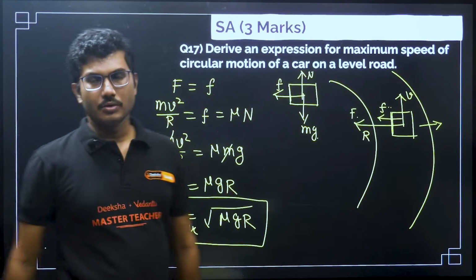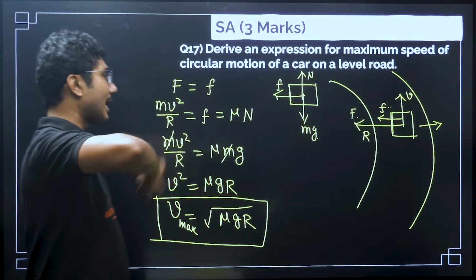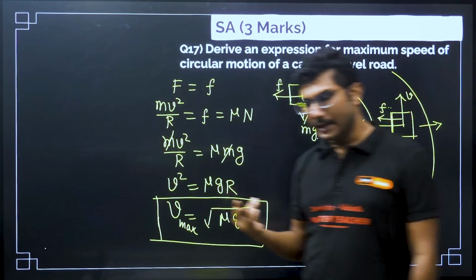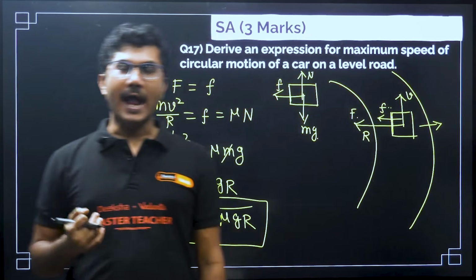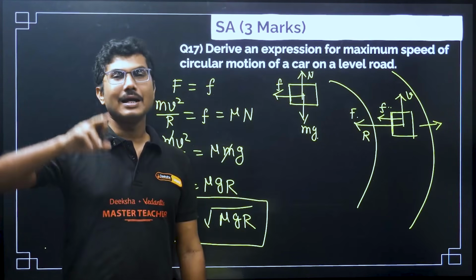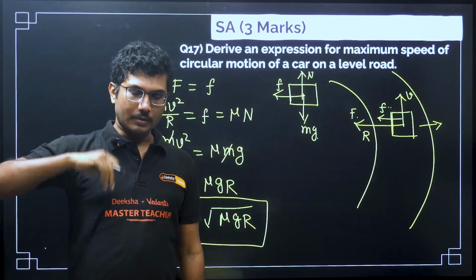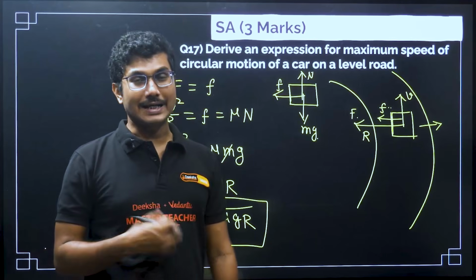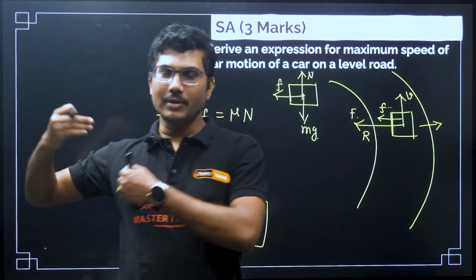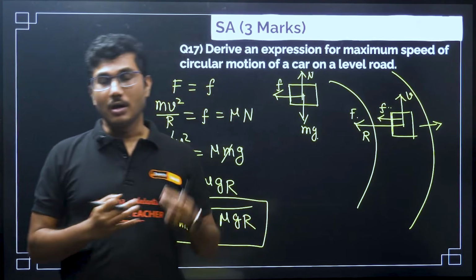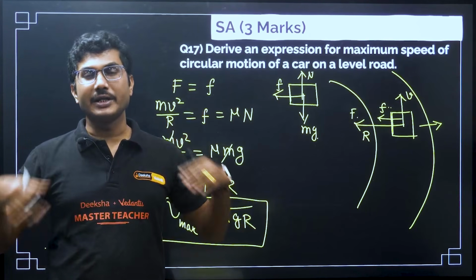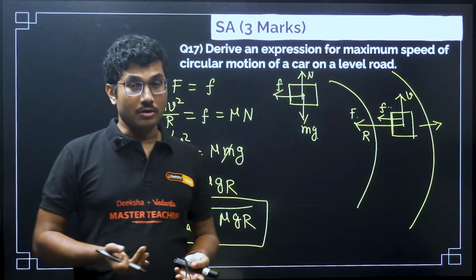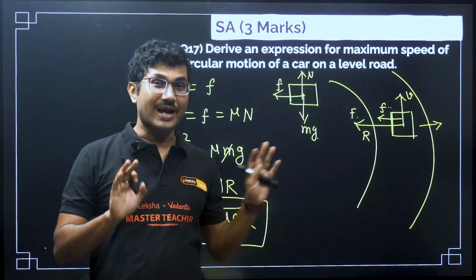Now, there is a banked road calculation as well. Some colleges might give that question to you, but that derivation is really tricky, and if you have already practiced that and understood that concept, you should attempt it. Otherwise, I have seen students attempting that, but from the middle point of the derivation, they completely forget it and make a mess, and they answer it wrong. So, try to avoid that question. That will be a 5-mark question.